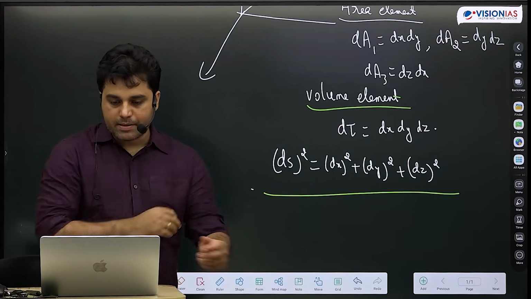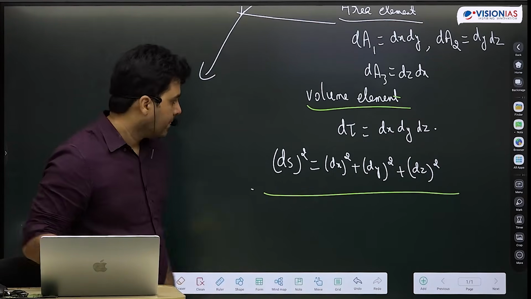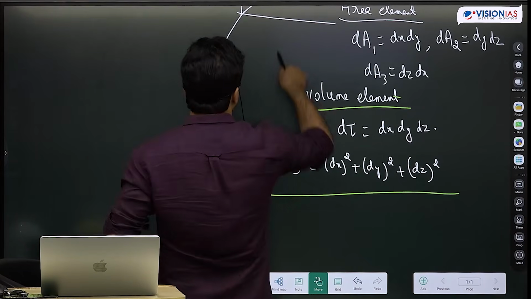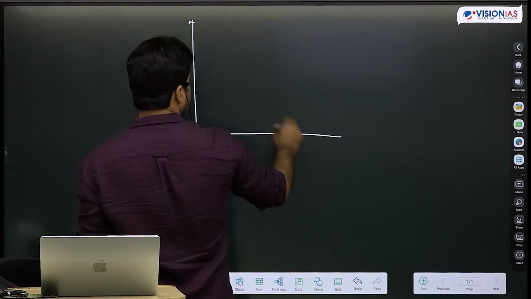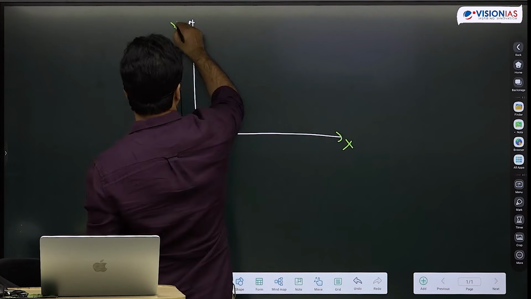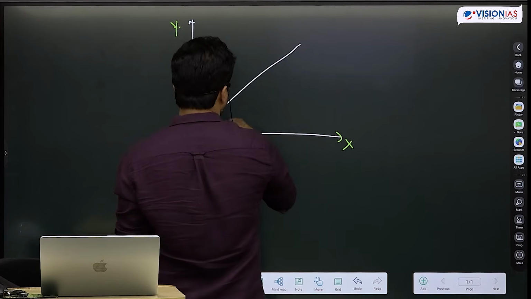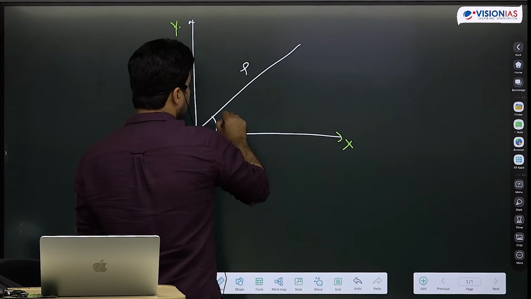And for that matter, the distance between 2 points. I'll go back to the two-dimensional system. I have x, I have y. This is my r, rho and phi.